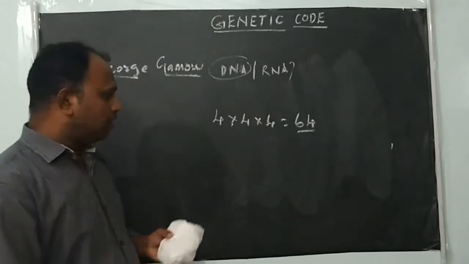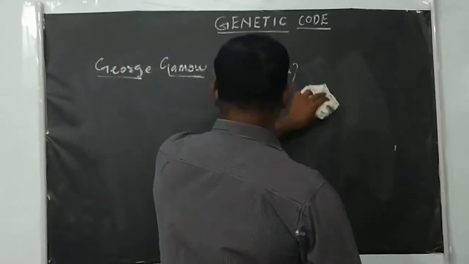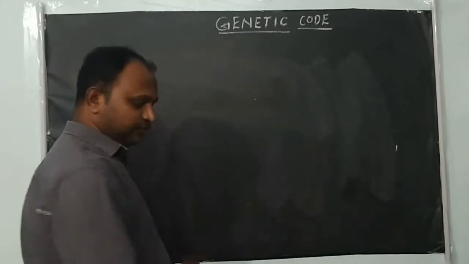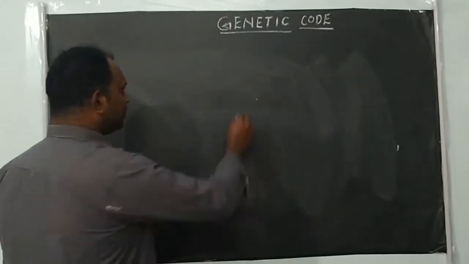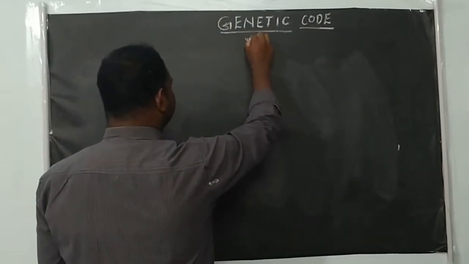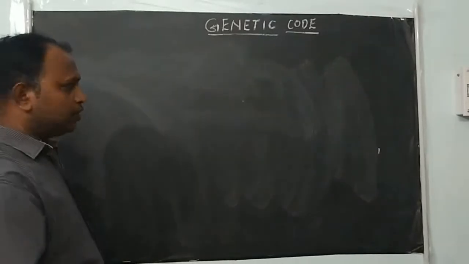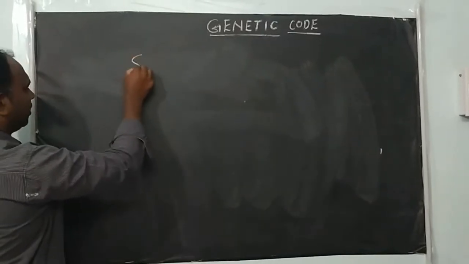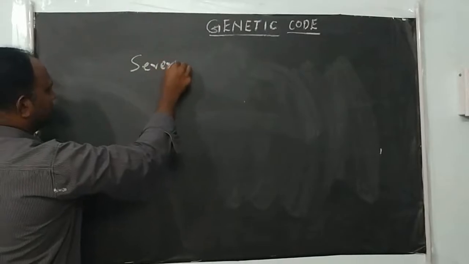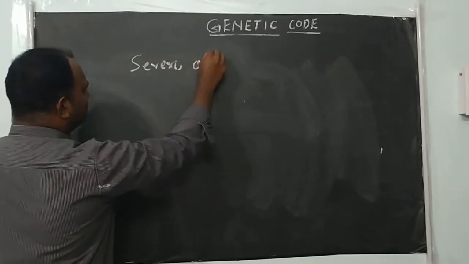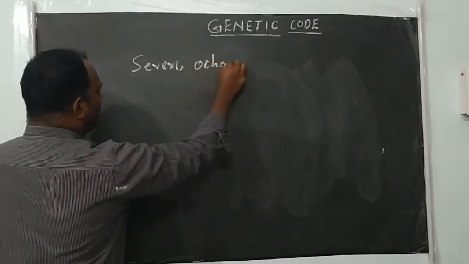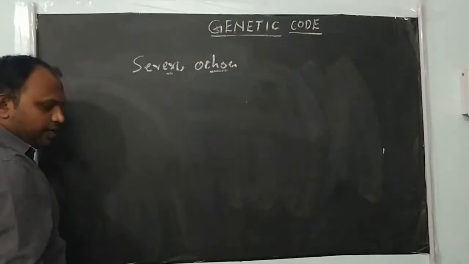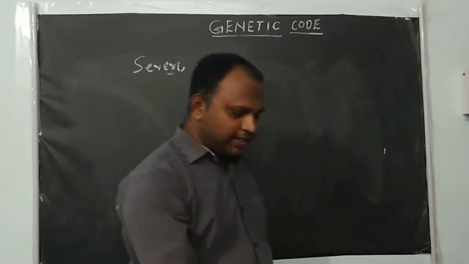Okay, we'll see the other scientists and their contribution to the genetic code. First one, Severo Ochoa. This scientist discovered one enzyme.